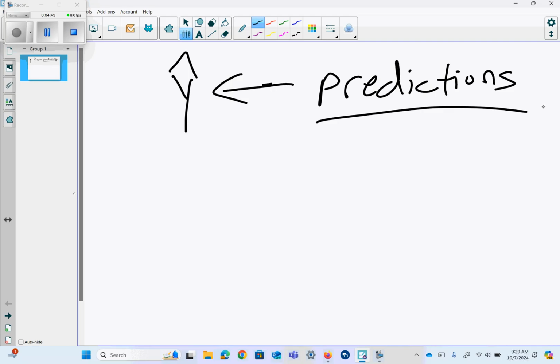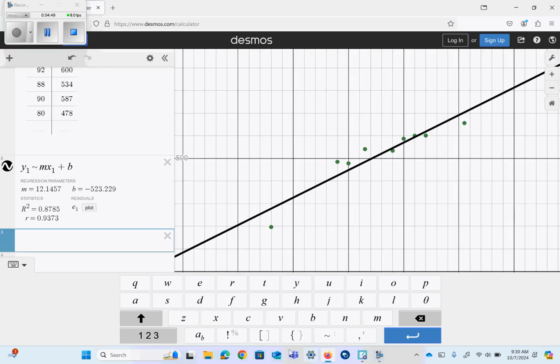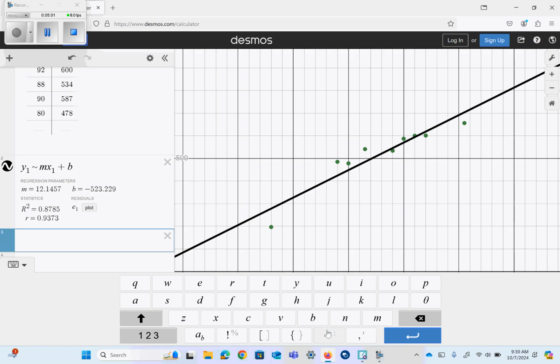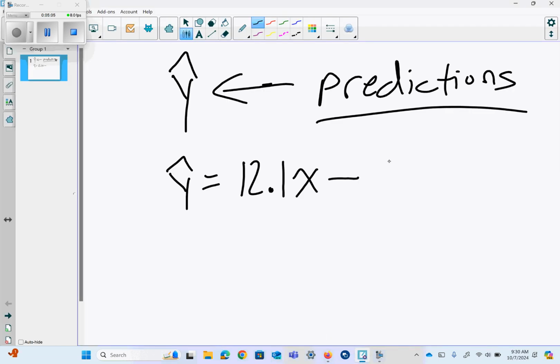Okay, so my equation, I have to toggle back and forth because I can't remember, because I'm not that bright. 12.1 minus 523.2. All right, so they want us to predict.